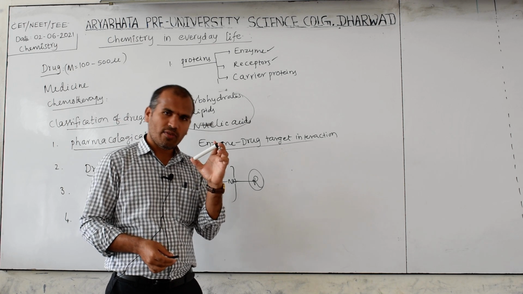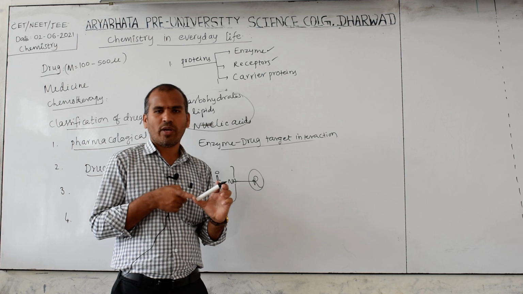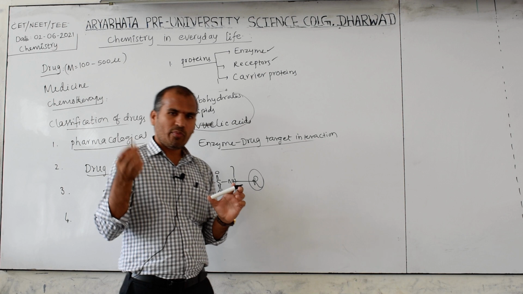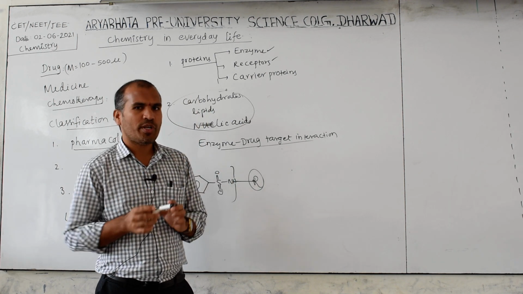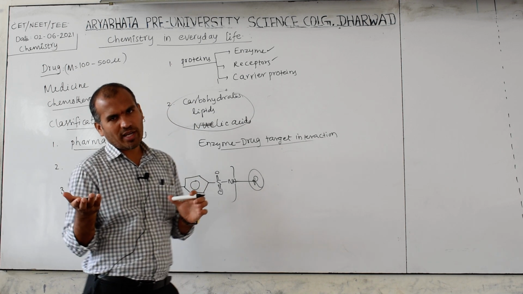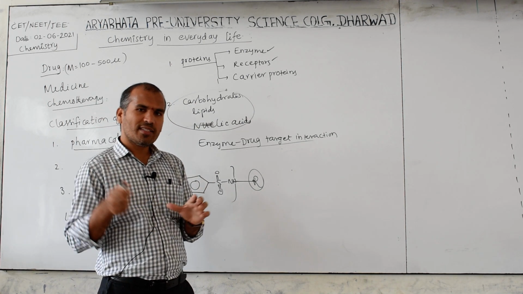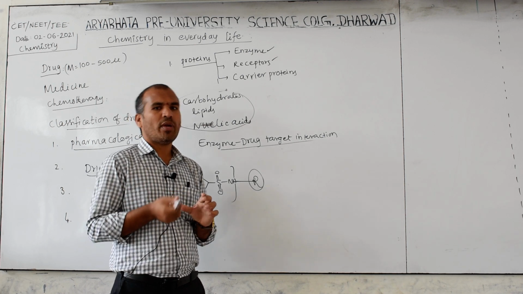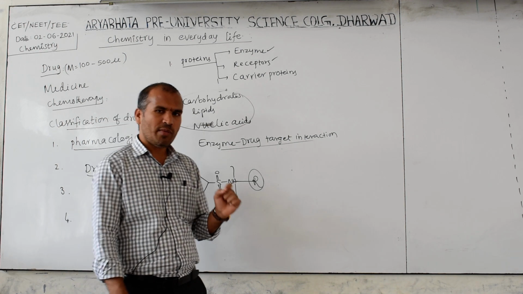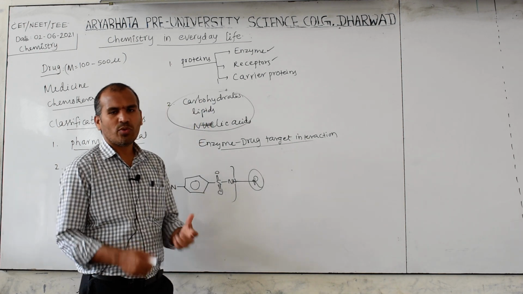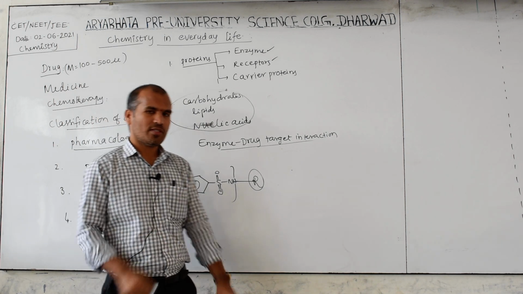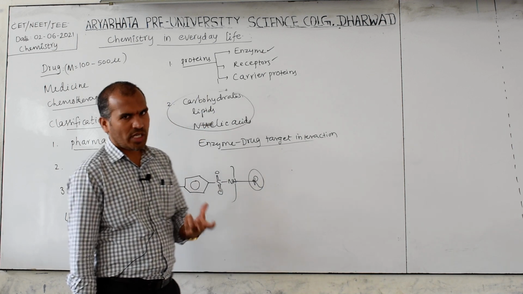For example, if the drug is seated at the active site first, then the substrate molecule cannot. In between, there is competition. So the drug occupies first and the substrate does not get that position. Like this, it is blocking the substrate by occupying the active site of the enzyme. That is called a competitive inhibitor. Competitive inhibitor means both travel to that position, but the drug is first to occupy.